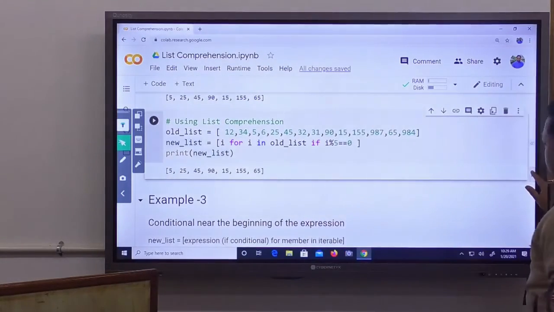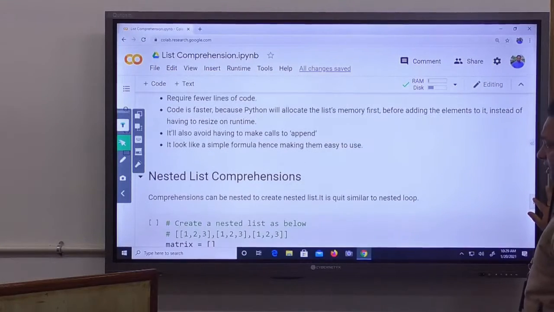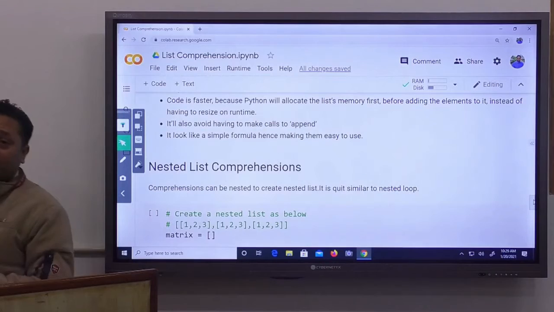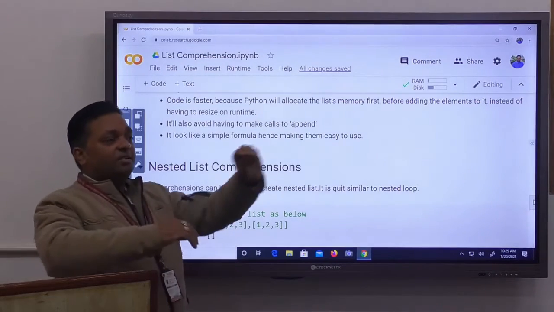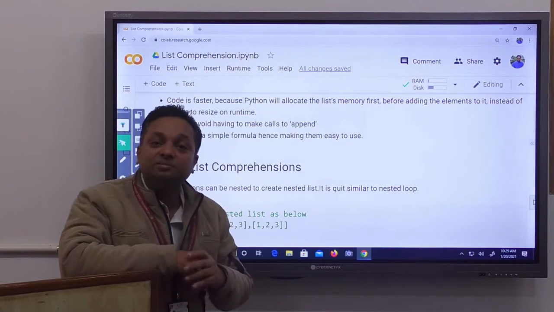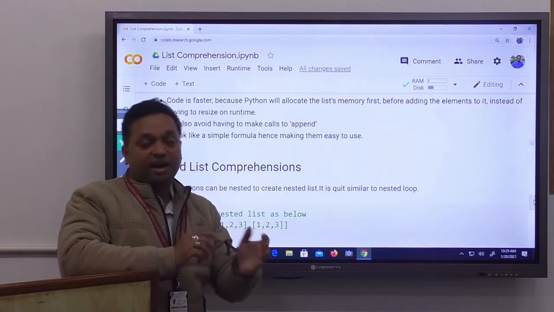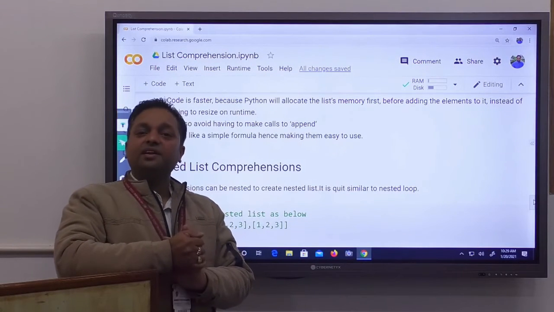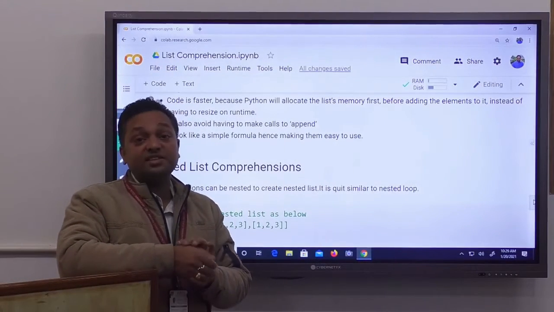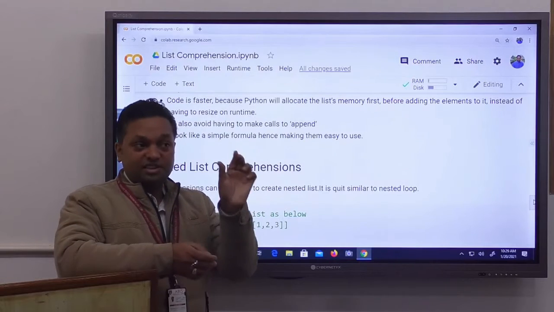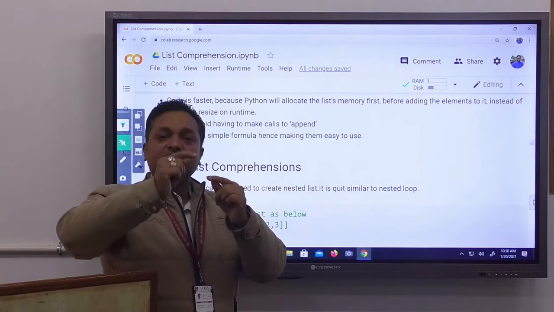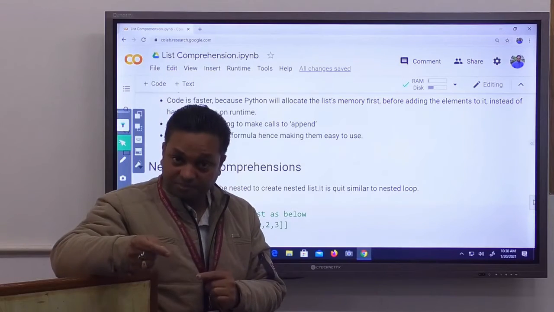The next agenda is nested list comprehension. We can also create a nested list comprehension. What is a nested list comprehension? When we want to create a list inside a list, suppose I want to create a nested list. If you want to create a nested list, again there are two approaches. Either we use nested loops to create a nested list, or we can use nested list comprehension. The concept of nested list comprehension is that we can write a list comprehension inside a list comprehension.